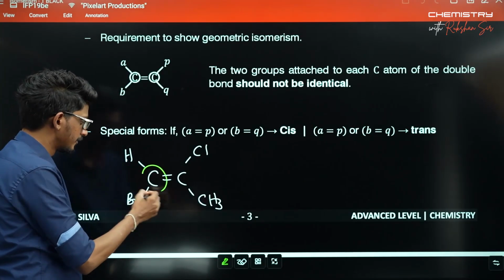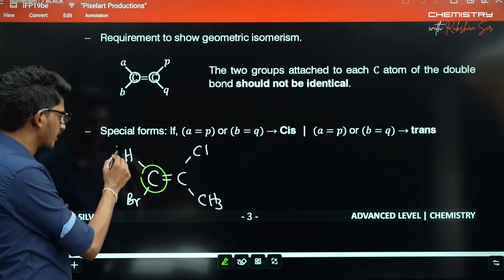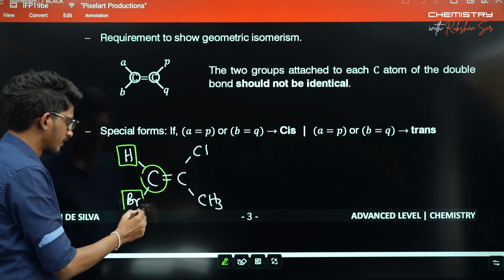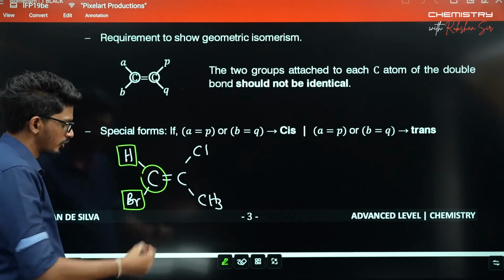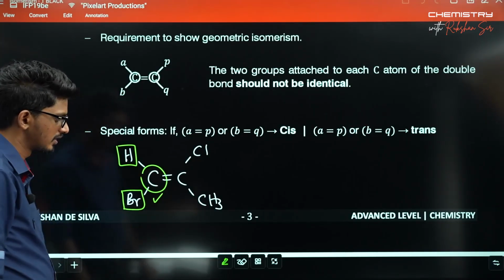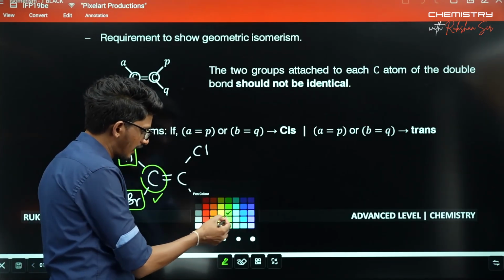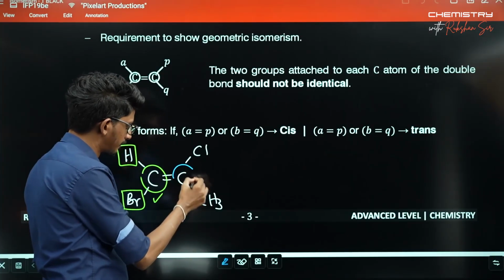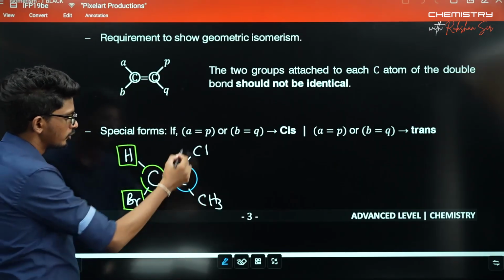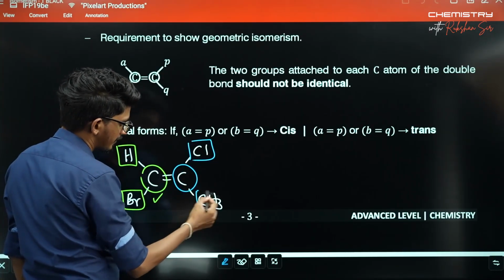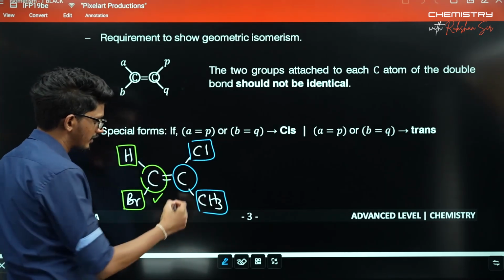With this carbon, the two groups attached to it are not the same. So this carbon passes the test. With the other carbon of the double bond, the two groups attached to it also differ. So this carbon also passes the test.